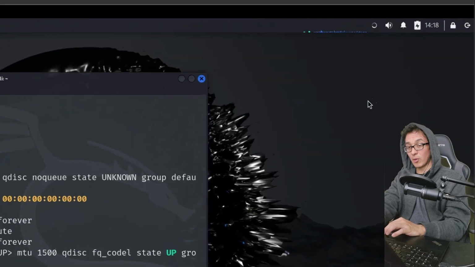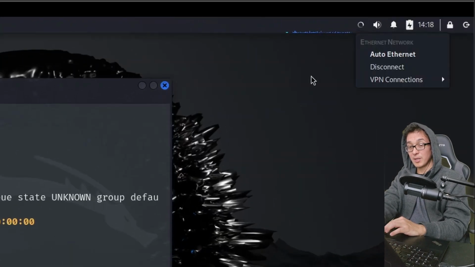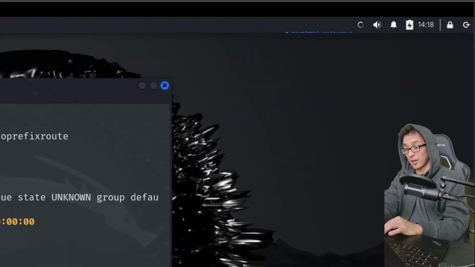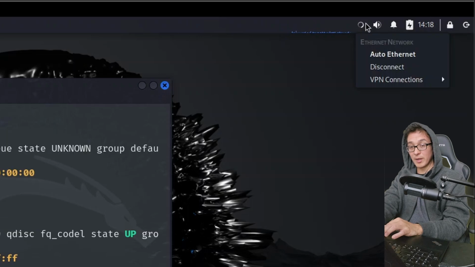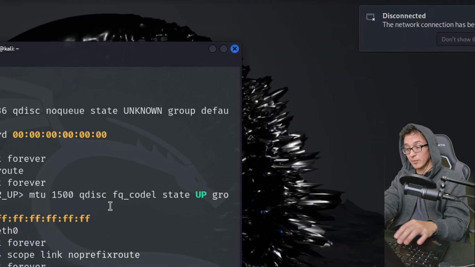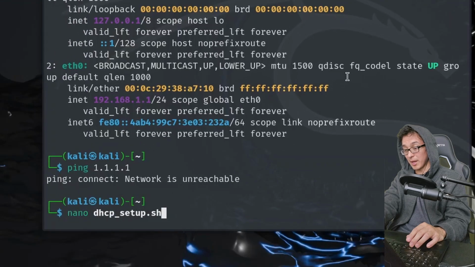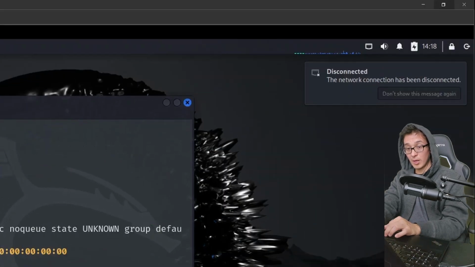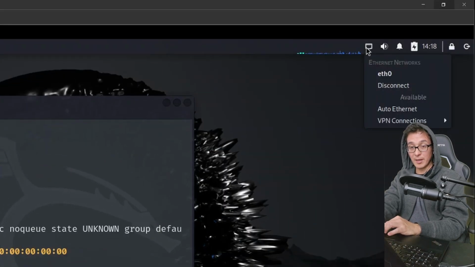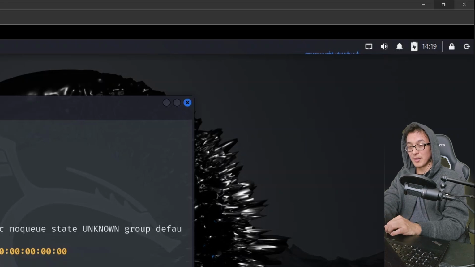Now I notice in the corner here, it's still spinning, which has me a little bit concerned. Let me run IPA again. I don't like that this is spinning over here. So a little bit of live troubleshooting. I'm going to disconnect from there. Let me run that bash script again. All right, now we don't have that spinning. I feel more certain that nothing's going to go wrong now.